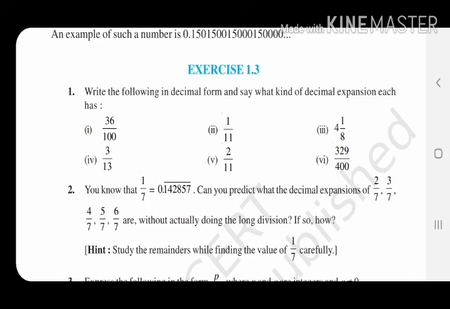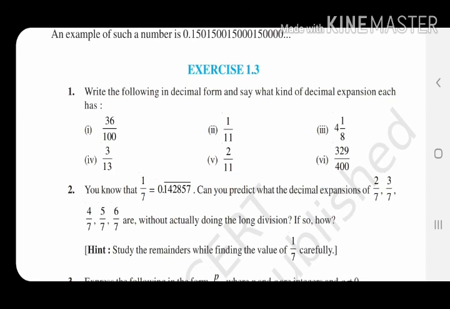In question number 1, you have to convert the fractional form to its decimal by long division, and then by seeing the quotient you will say whether it is terminating. If the remainder is 0, then it is terminating. If the remainder is not 0, then it is non-terminating. But which type? Recurring or not recurring? Check. If the remainders repeat, then the quotient will also repeat in a continuous manner. It may be 3 3 3 3 3, it may be 2 1 2 1 2 1, it may be 5 8 2 5 8 2 5 8 2. It may be 1 digit, 2 digits, 3 digits, but they should repeat continuously. So we will call it non-terminating recurring.